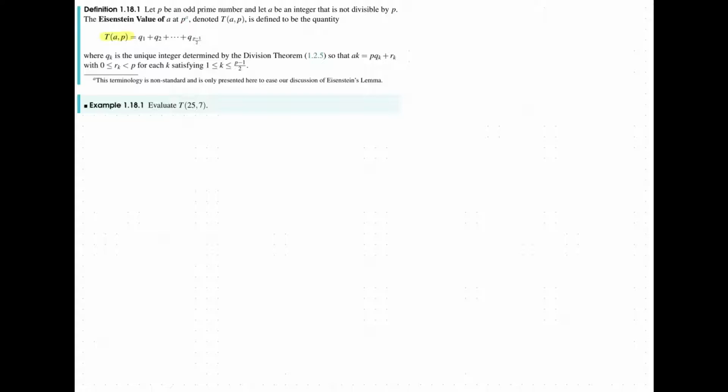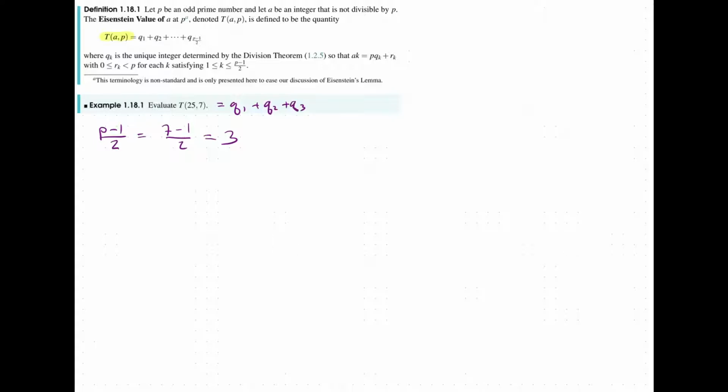So let's go ahead and compute t(25, 7), the Eisenstein value of 25 at 7. And so by definition, we need to compute these quantities q_1, q_2 all the way to q_{(p-1)/2}. And so here, (p-1)/2, since we're dealing with 7, this will be (7-1)/2, so we're just going to go to 3. So this here is going to be some q_1 plus q_2 plus q_3.